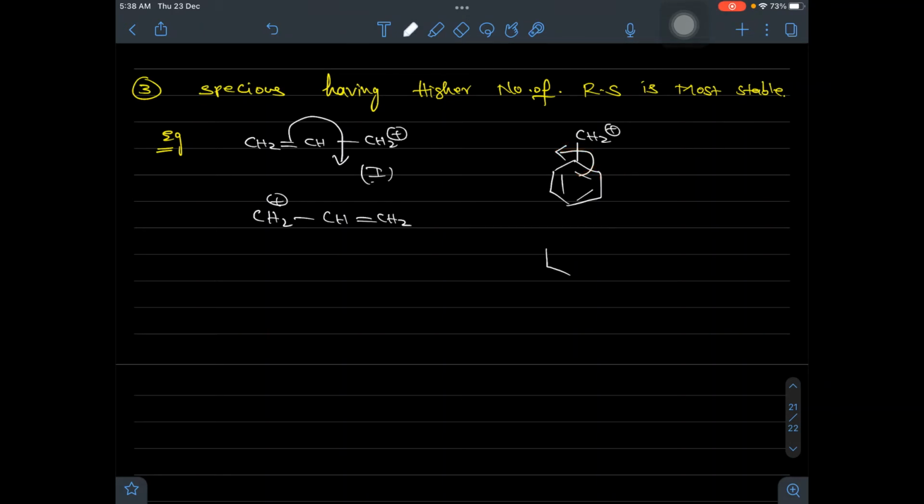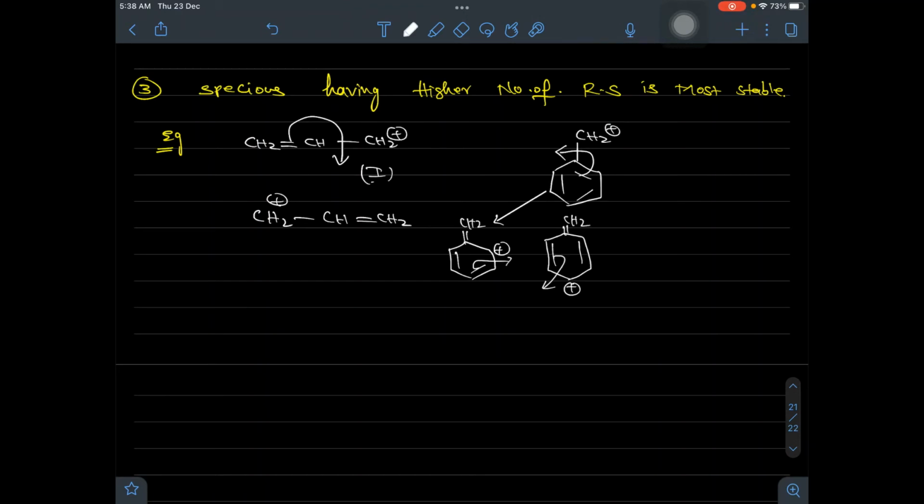So you will have the next resonance structure, with a double bond to CH2 and a positive charge at the ortho position. This shifts between ortho and meta positions, and the next resonance structure has a positive charge at the para position.